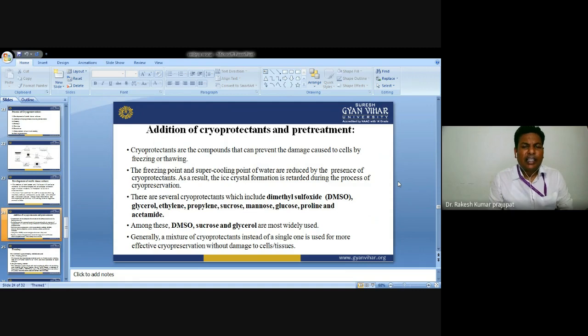There are some general cryoprotectants which are most commonly used: DMSO (dimethyl sulfoxide), glycerol, ethylene glycol, propylene glycol, sucrose, mannose, glucose, proline, acetamide, etc. Among these, DMSO, sucrose, and glycerol are most widely used. Generally, a mixture of cryoprotectants instead of a single one is used for more effective cryoprotection without damage to the cell.